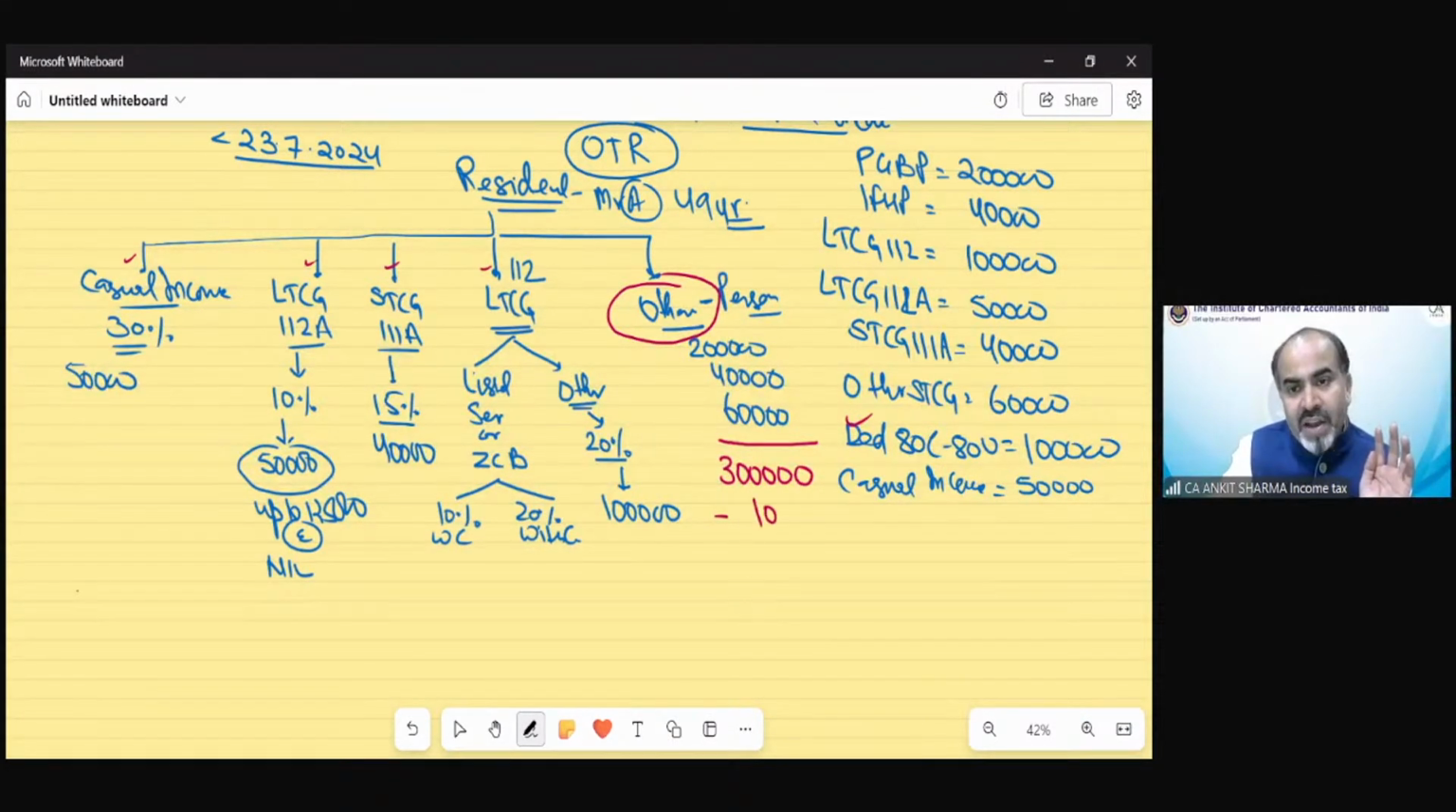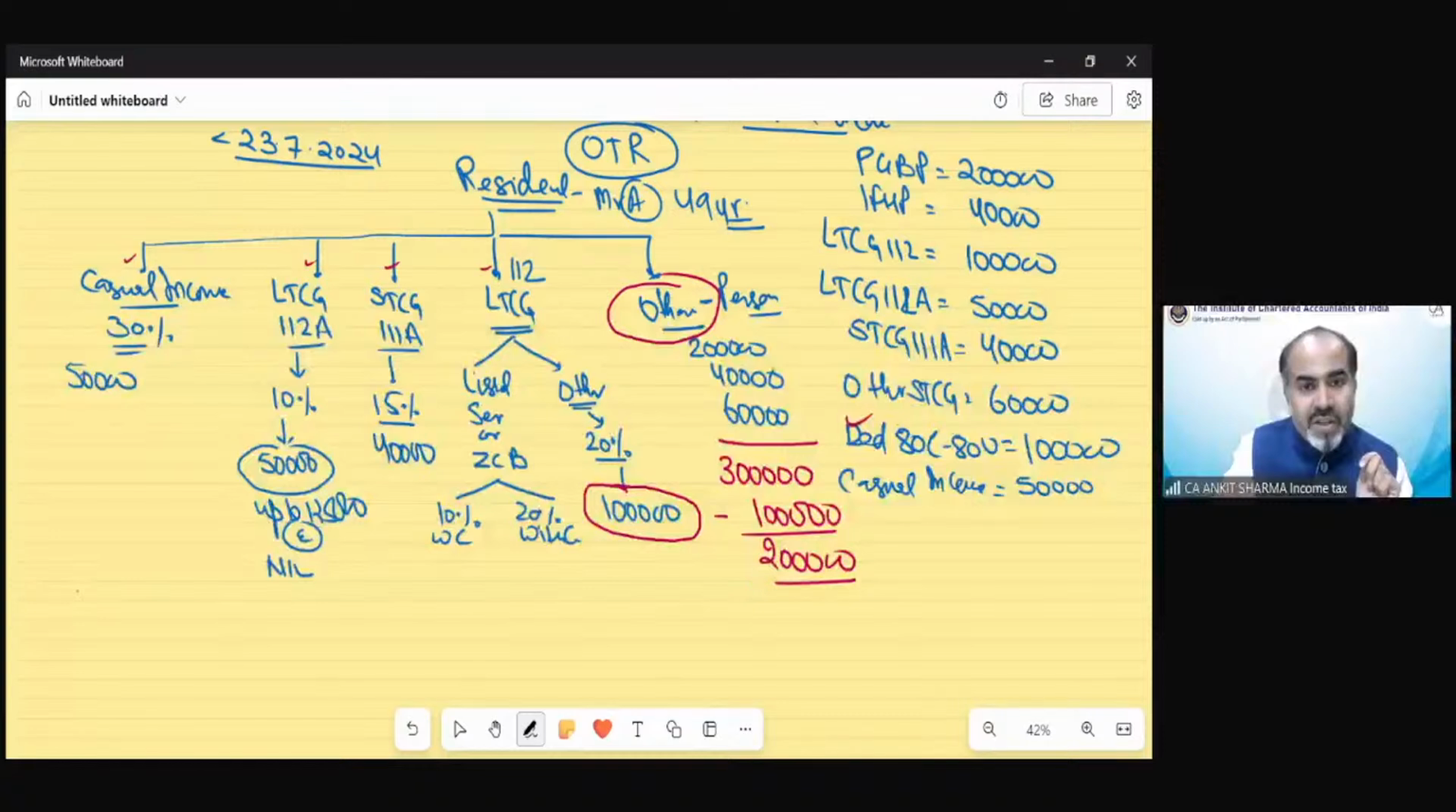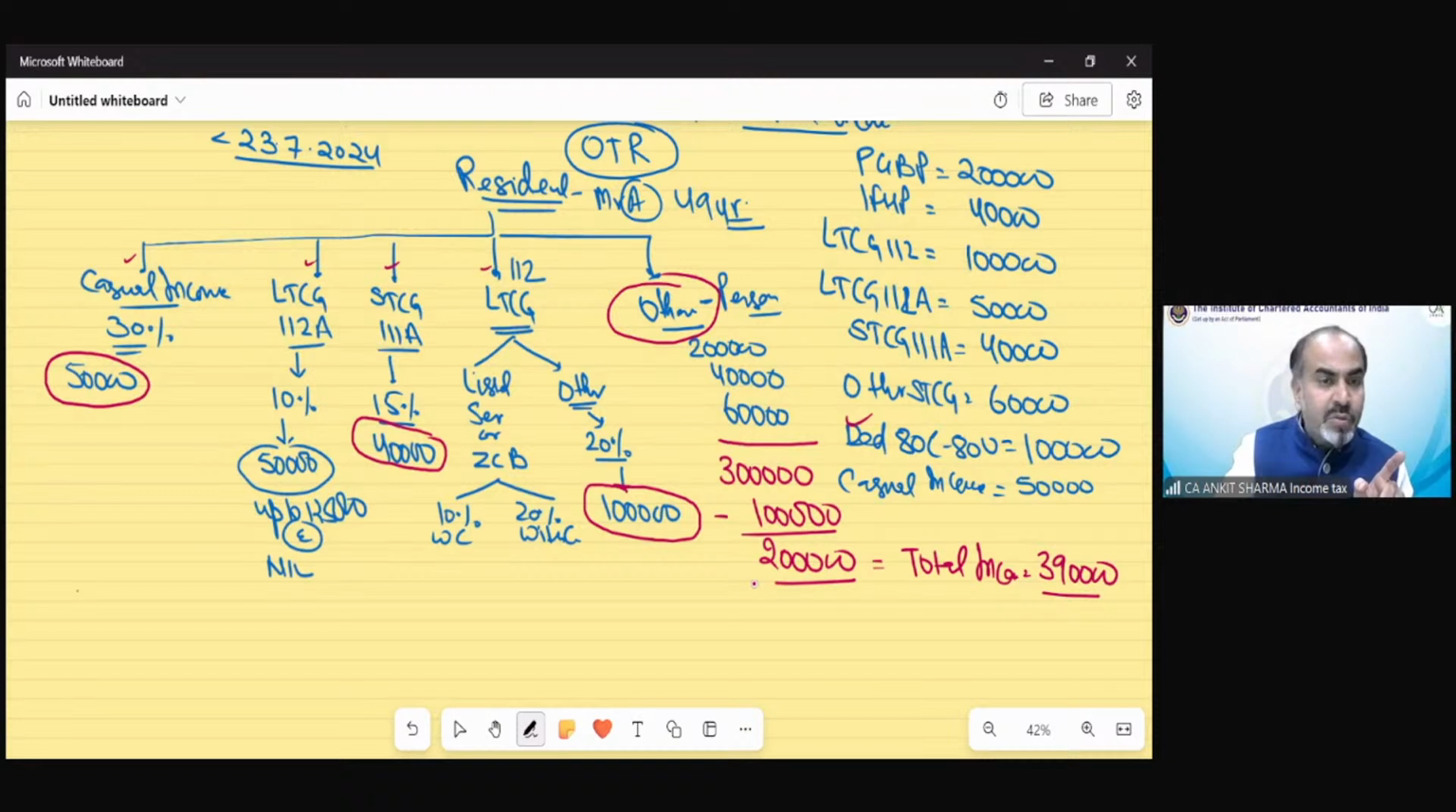So we have a deduction of 1 lakh rupees. Now this is 2 lakh, 2 lakh my other income. 1 lakh is this, so the total is 3 lakh rupees. Now 40,000 is short-term capital gain 111A. That means 3 lakh 40,000 rupees. And then 50,000 is my casual income. So that means 3 lakh 90,000 rupees. So my total income, TI, would be 3 lakh 90,000 rupees. 2 lakh, 3 lakh 40, and now this would be 390.